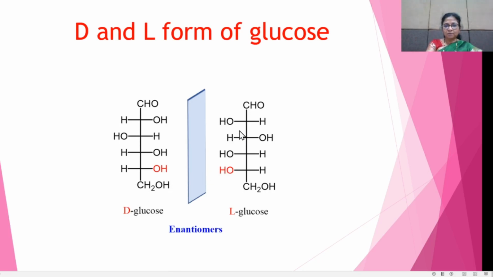When the OH group on the lowest carbon atom is on the left side, it is called the L form. When the OH group on this carbon atom is on the right side, it is called the D form. In this way, we can decide which form is the D form and which is the L form.